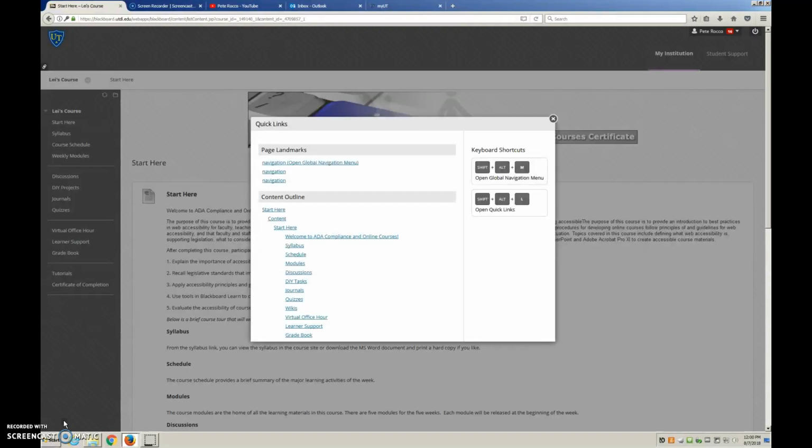Clickable quick links heading level 2. List with 3 items. Navigation. Navigation link navigate. Navigation link navigate. Out of list with 20. Content link navigate. Start here link navigate.